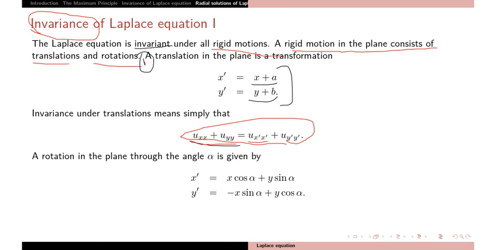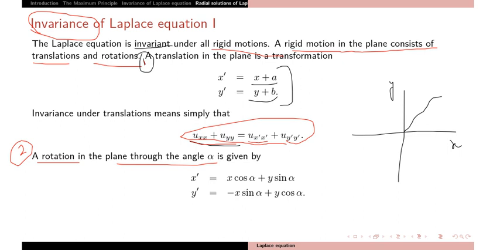under translation. Second is the invariant property under rotation. So we are rotating the plane through an angle alpha. You have the xy coordinate system, and I am finding a new coordinate system after rotating the original. This is the new coordinate system x dash after rotating through an angle alpha.